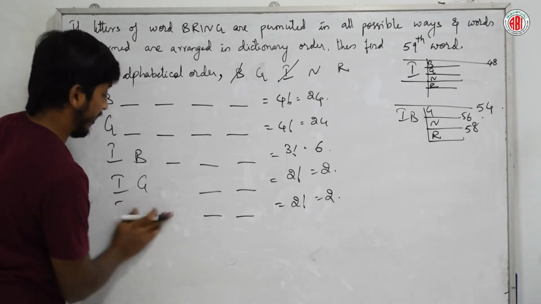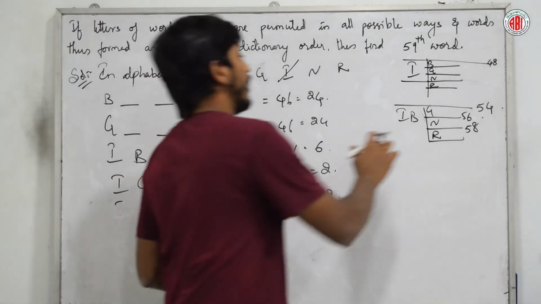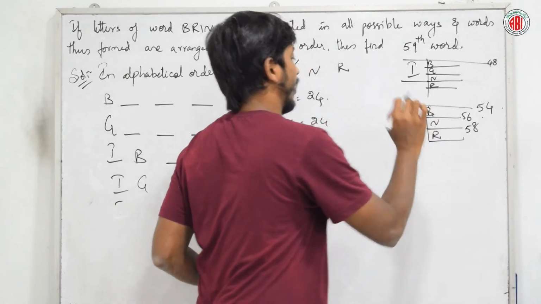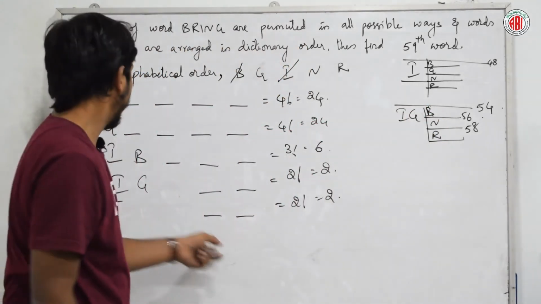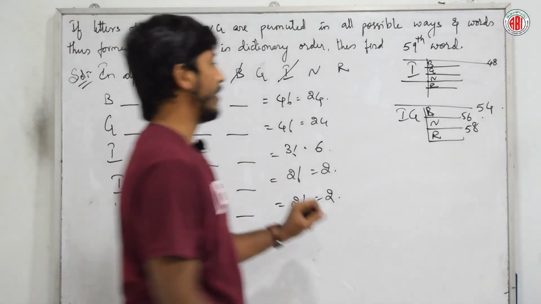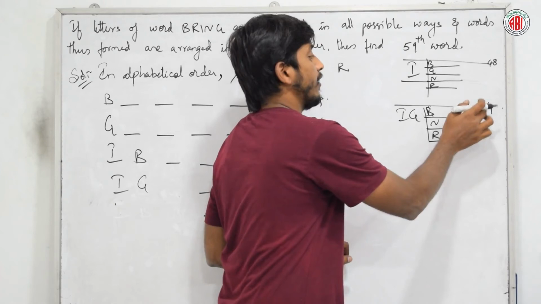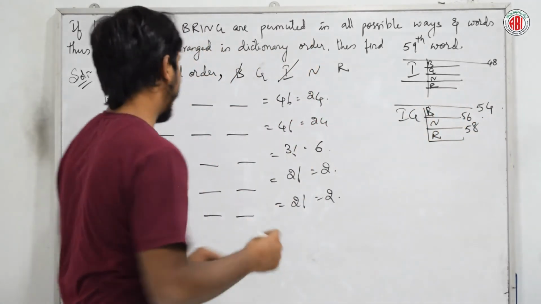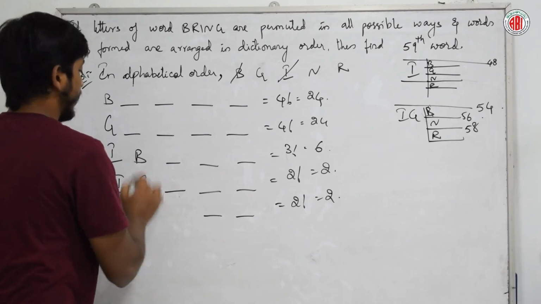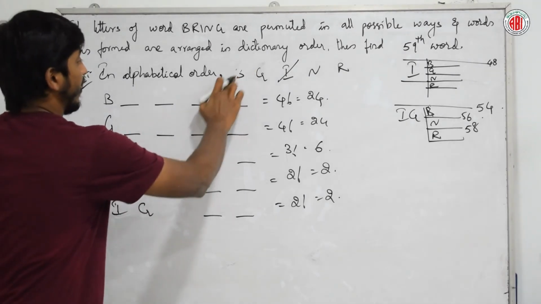Right? Let me do again from here. Don't get confused. Inside G, I can be inside B or N or R. Right? Inside G, I should get 3 elements. So what do we get? 54 ke baad, just after that, 3 elements. No, it is not possible. I, G, after that we have B here.